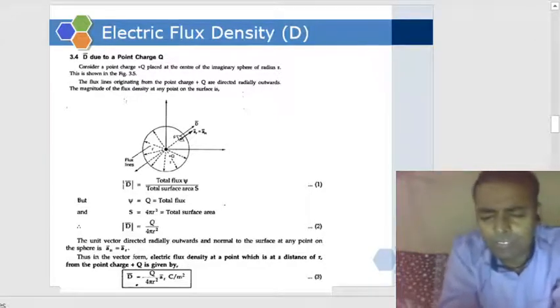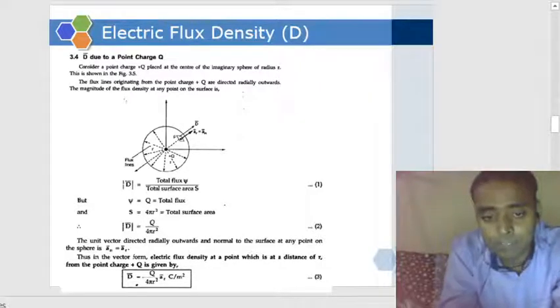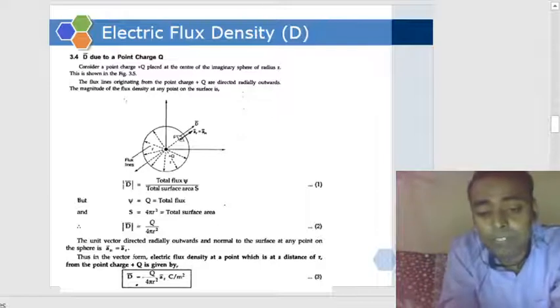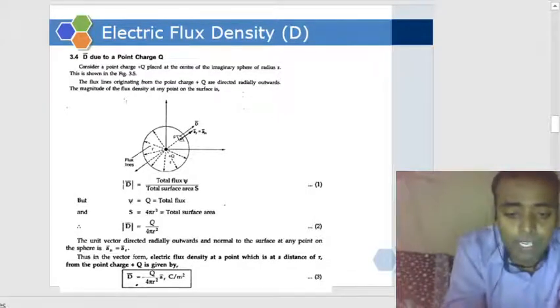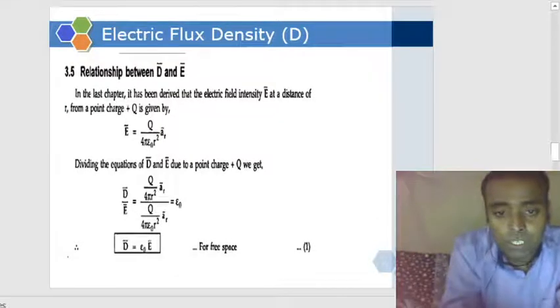If this charge is kept in free space or in air, epsilon becomes epsilon naught, because the relative permittivity epsilon r is 1 for free space or air. So we will see the relationship.